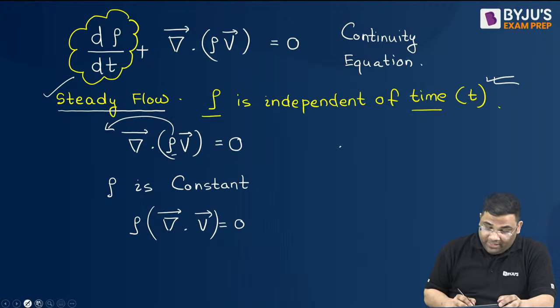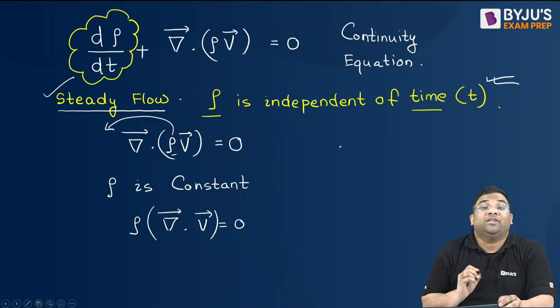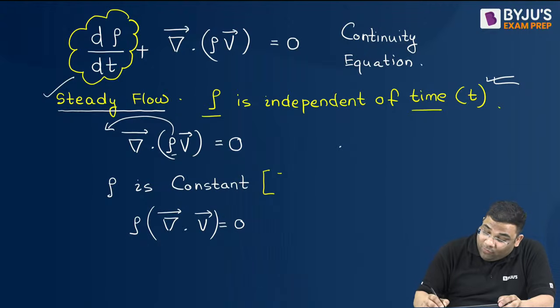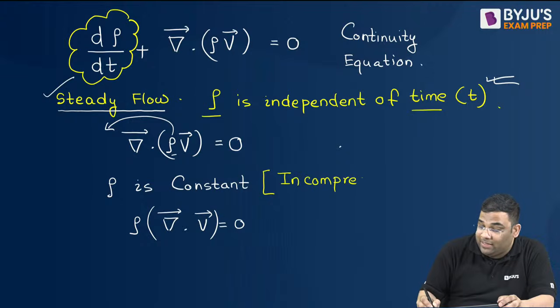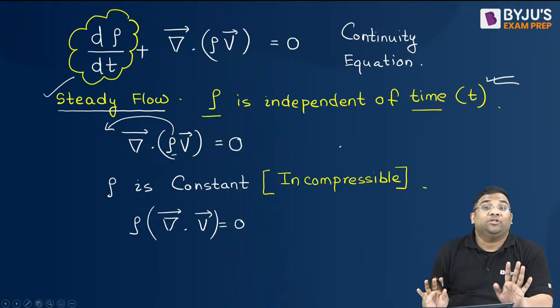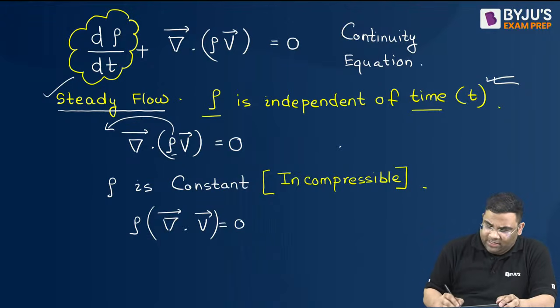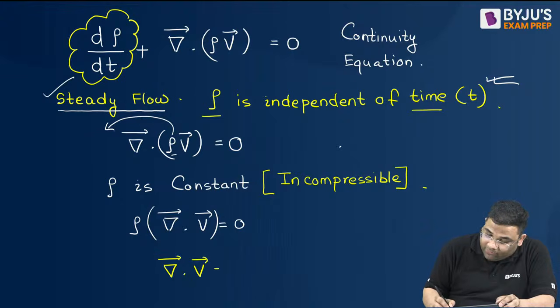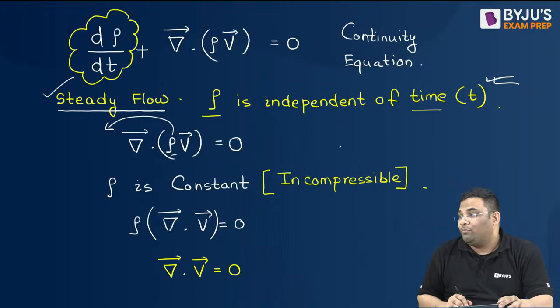Rho is constant means the flow becomes incompressible, because the density is constant. So rho is constant, I can remove it and write del operator acting on V vector is equal to 0.